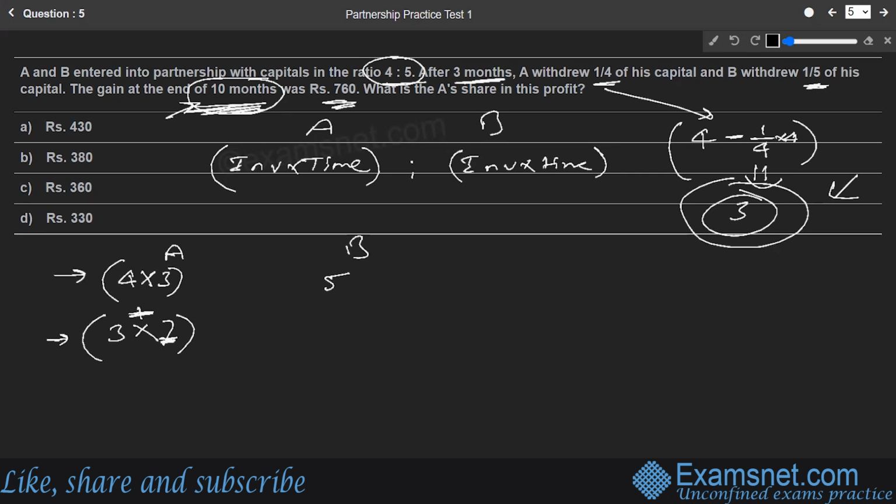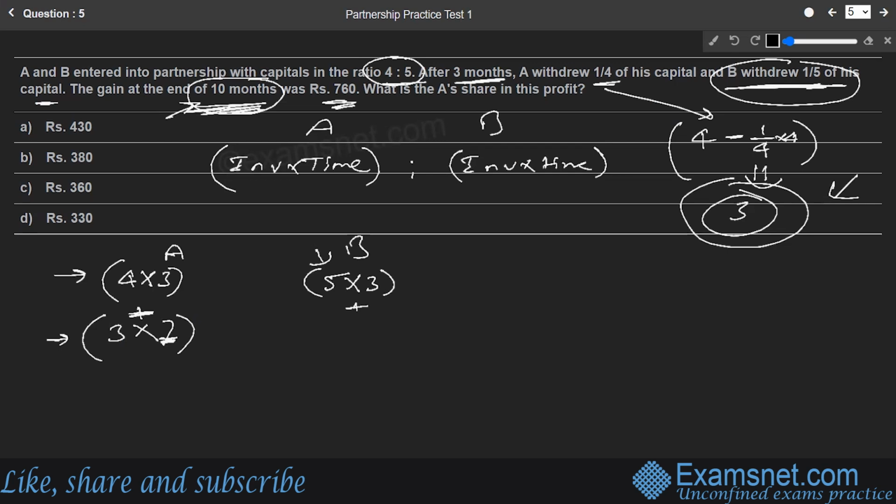Okay, let us find out the components of B. The first component is 5, as we already know. The money of 5 was part of the business for how much time? They say B withdrew 1 by 5 of his capital. At the end of 3 months, B has withdrawn 1 by 5. But for those 3 months when the withdrawal was not done, the money was part of the business only. So this initial investment 5 was part of the business for how many months? For complete 3 months.